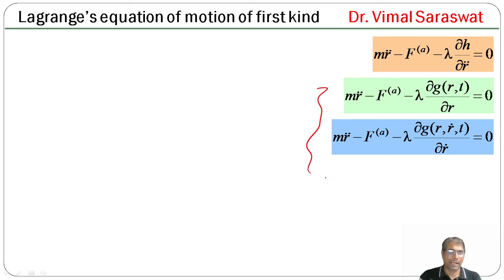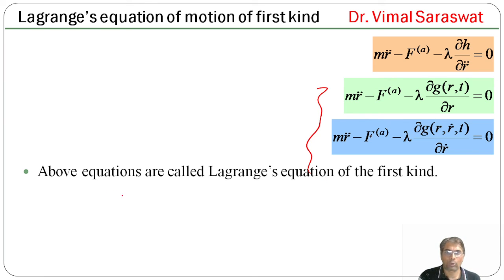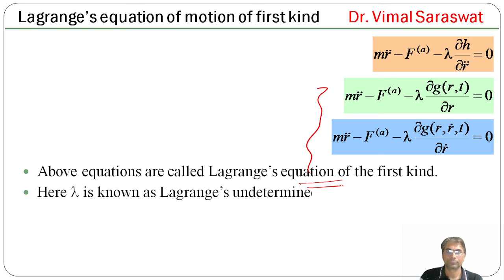So these are Newton's equations of motion for a one particle system related to non-holonomic and holonomic systems. The above equations are called Lagrange's equations of the first kind, and here λ is known as Lagrange's undetermined multiplier.